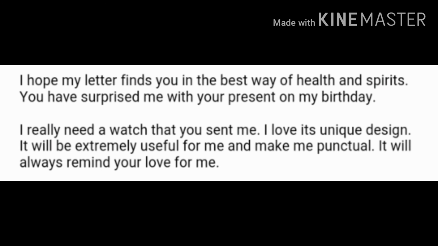And in the next paragraph, I really need the watch that you sent to me. I love its unique design. It will be extremely useful for me and make me punctual. It will always remind me of your love for me. So in this paragraph, because uncle is elder to me, I have shown respect and used some meaningful words.